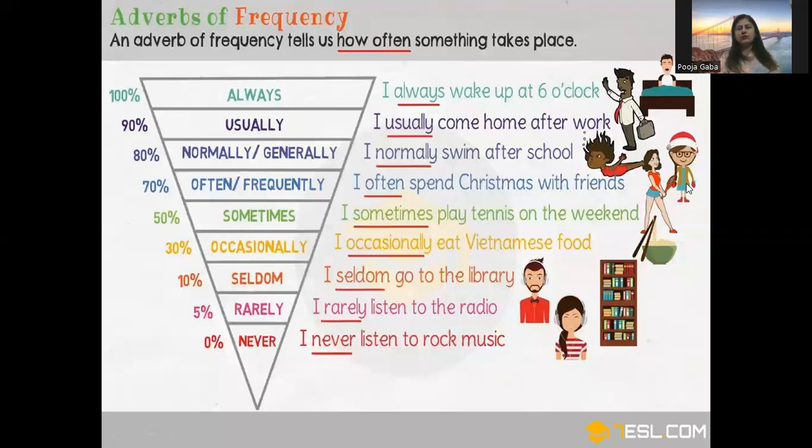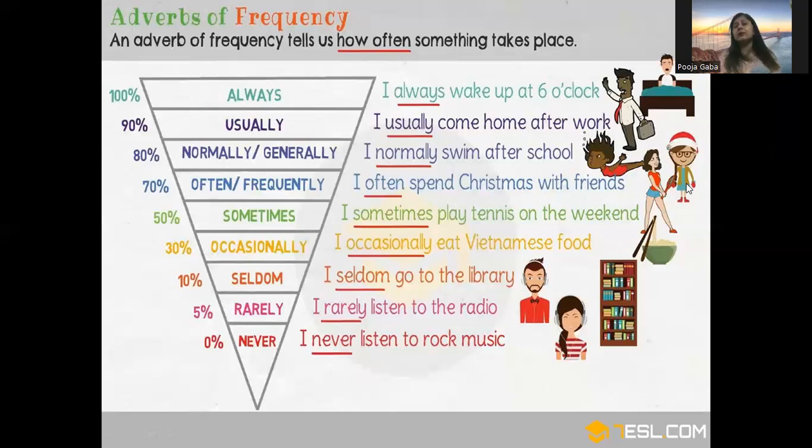The next type of adverbs is adverbs of frequency. Now, adverb of frequency tells us how often something takes place, how often the work is done or was done. Like as you can see on the screen, if we start from always, then usually, normally, often, sometimes, occasionally, seldom, rarely, never, all these are adverbs of frequency which tell us how often something was done. Like if we talk about always, always means the work is done almost 100% of times. There are 100% chances that the work is done.